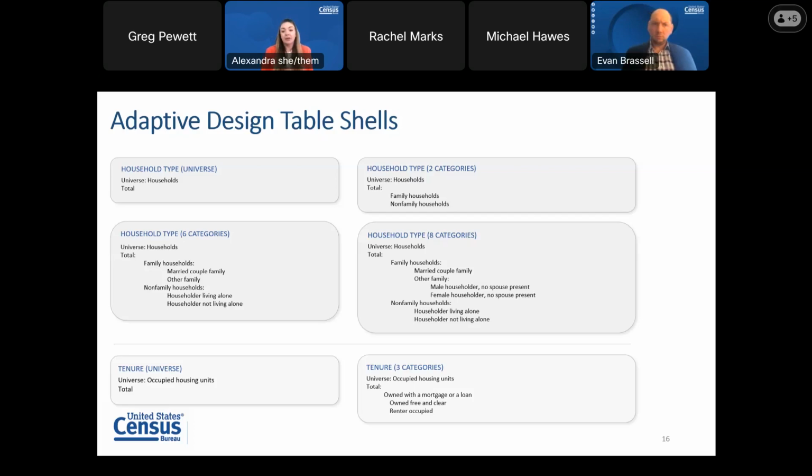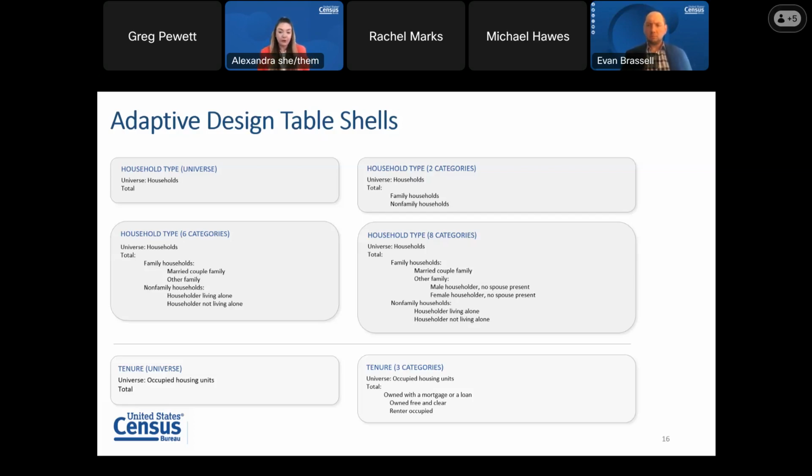And this kind of shows why adaptive design is advantageous, because the margin of error or level of noise infusion is set by geography. So for example, for detailed groups, if they have a margin of error or a noise infusion of plus or minus 11 at the county, that applies to all detailed groups, regardless if the group has a few households or 250,000 households.